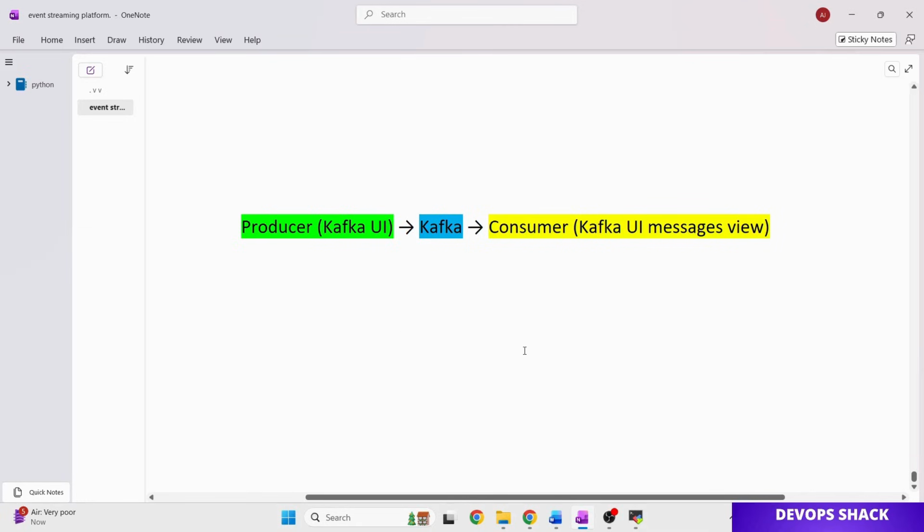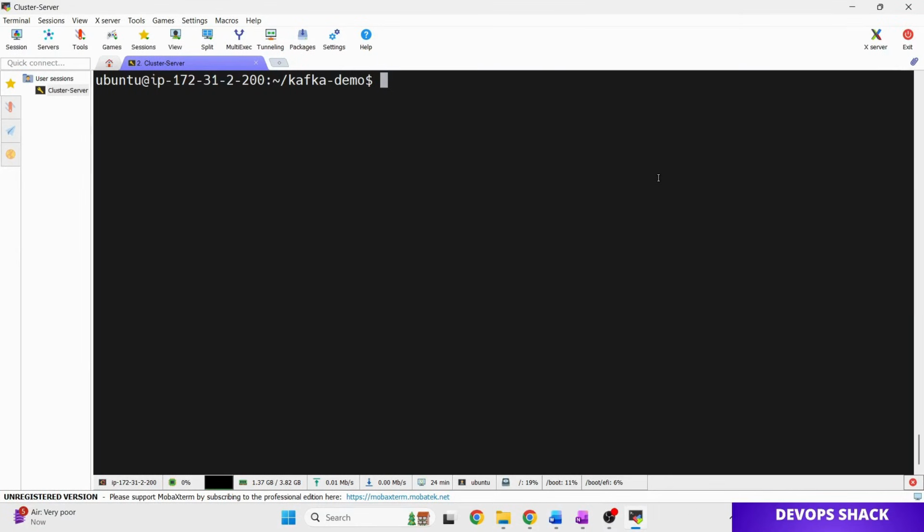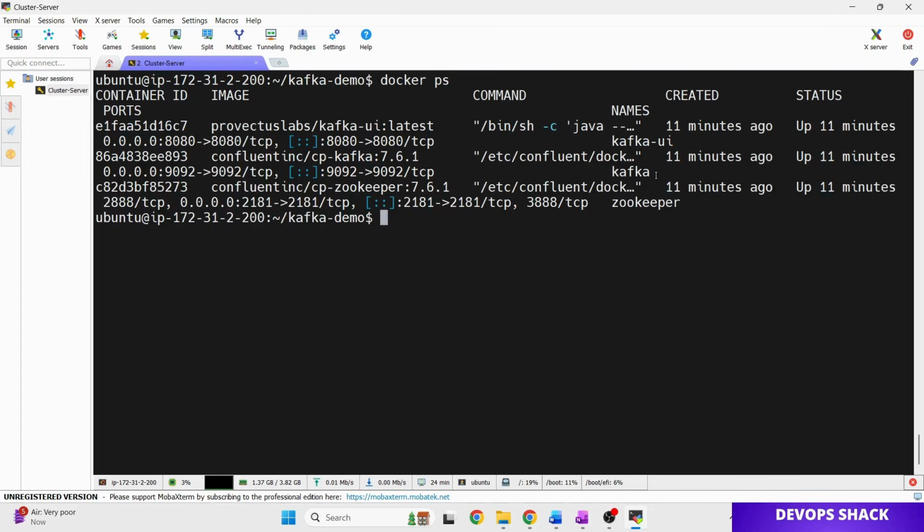Now we are going to see the same thing via the terminal, using the CLI. We have seen the demo properly from the UI side, now let us see using the CLI. First of all, we are going to go inside the Kafka server. We can see these containers available, and we are going to go inside the Kafka container. For that you can run docker exec -it Kafka. The middle one is the Kafka server with the name Kafka, so using this command we'll be able to go inside it.